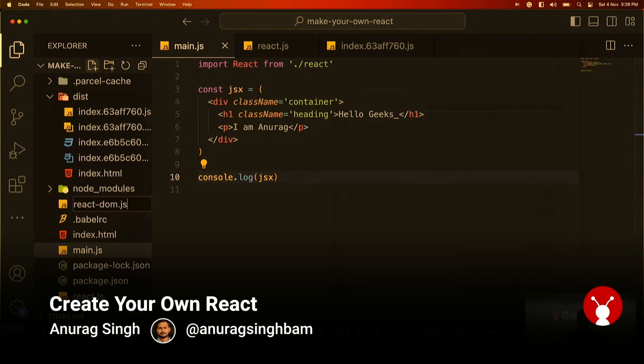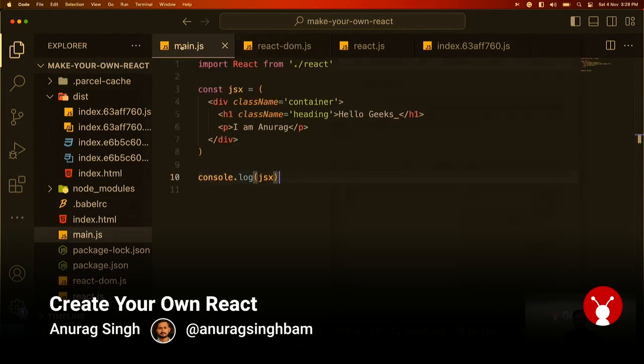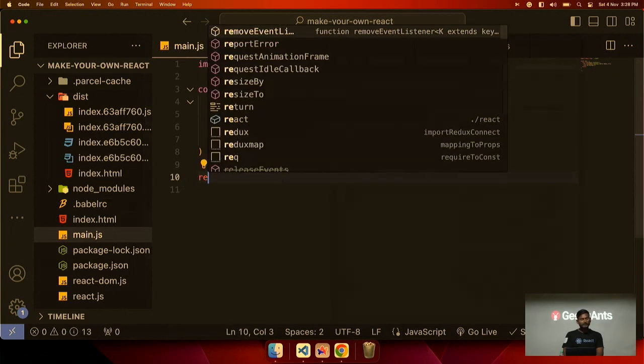React DOM. This is going to be a little difficult. Okay, so React DOM, we will use a render function from React DOM. Now, the render function from React DOM is deprecated, but we will use that because that is simpler. We can use createRoot and then dot render, but that will be a little complex. So we will use the render method which is exported from React DOM.